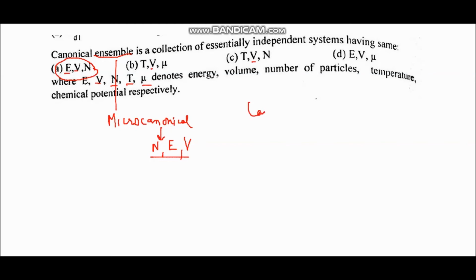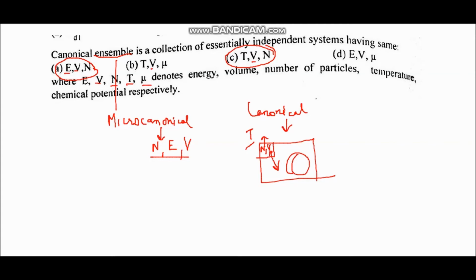Now what is a canonical ensemble? If the system that is under consideration is in thermal equilibrium with the heat reservoir, let us consider that this is a system, and in this number of particles and volume is fixed, but it is in thermal equilibrium with this heat reservoir. So it means its temperature remains constant but energy is not constant. So if we have N, V and T, that represents canonical ensemble. So option C is for canonical ensemble.